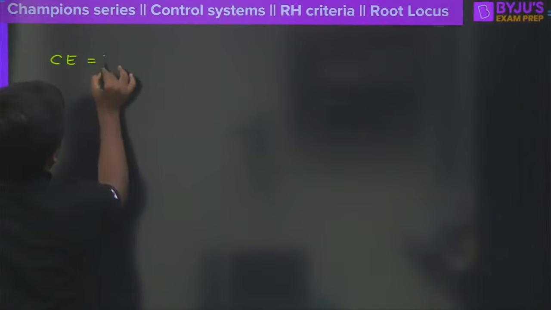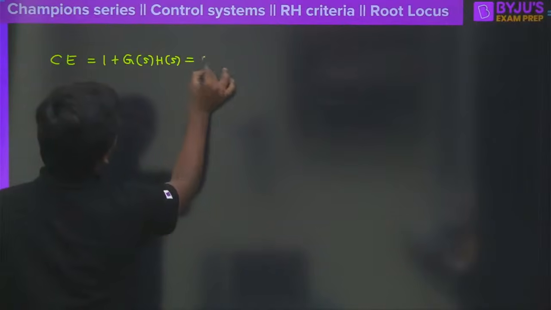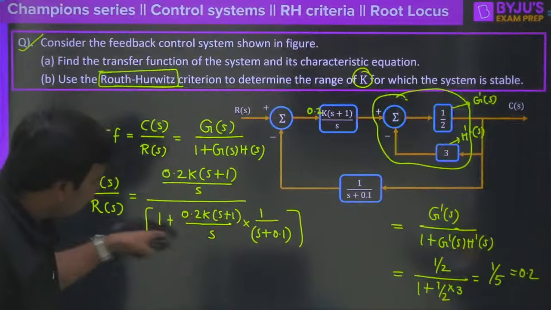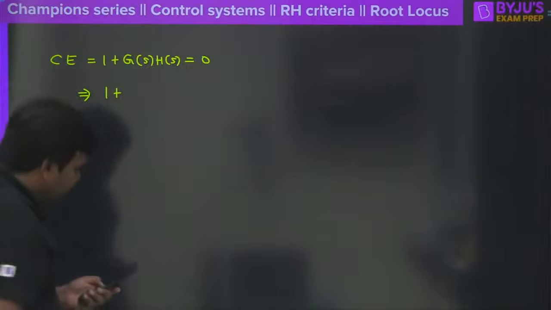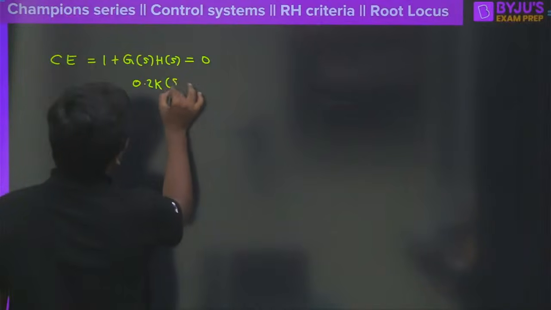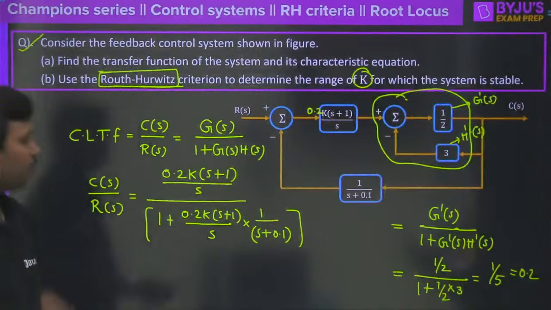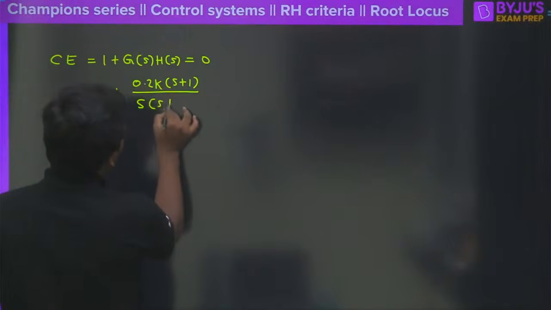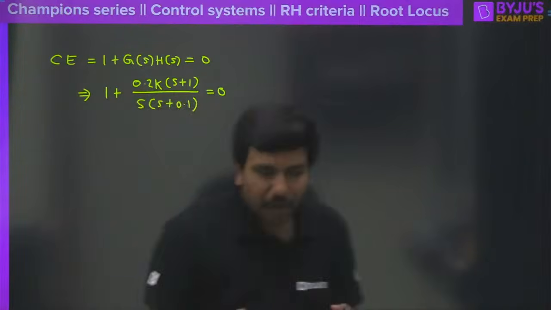So the characteristic equation, as I was saying, 1 plus G of S into H of S is equal to 0, which is nothing but what? The denominator we must equate to 0, right? So it is going to become 1 plus 0.2K into S plus 1, whole divided by, what will be in the denominator? S into S plus 0.1, correct? So S into S plus 0.1, and it must be equal to 0 before applying the Routh-Hurwitz criteria.